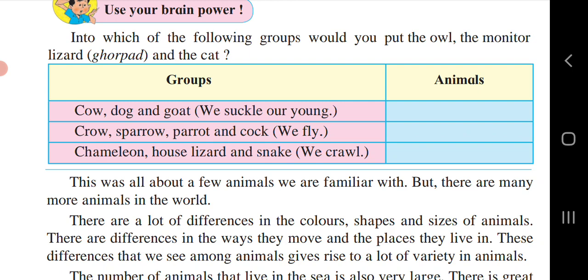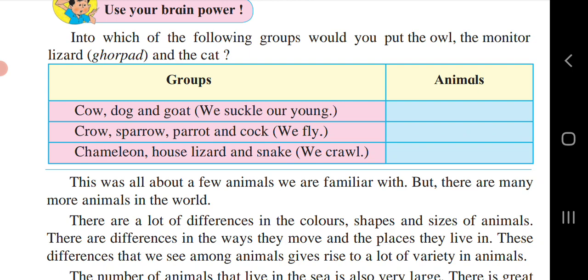Crow, sparrow, parrot and cock, we fly. So here the owl will come in animals. Chameleon, house lizard and snake, we crawl. So the monitor lizard will come under the animals.